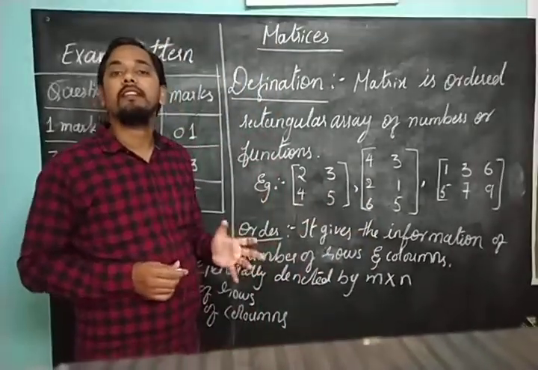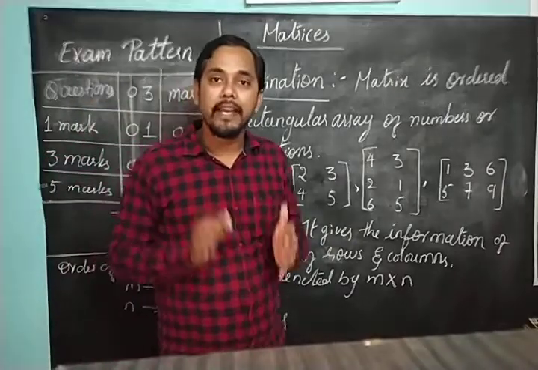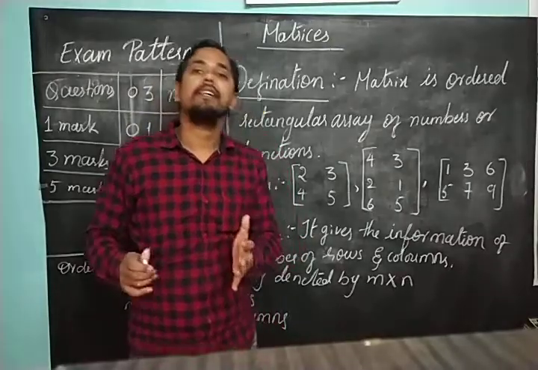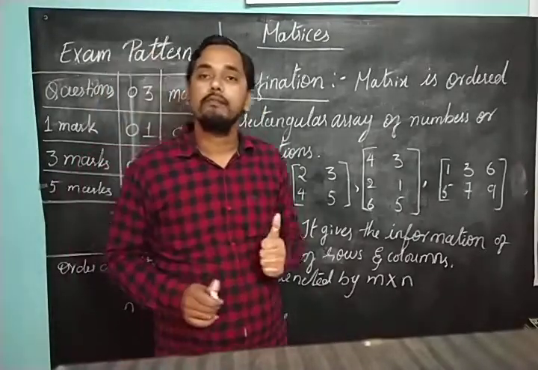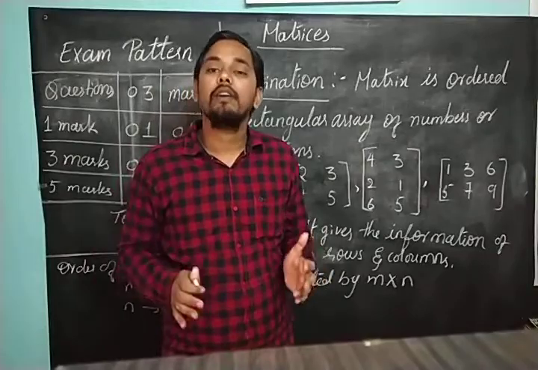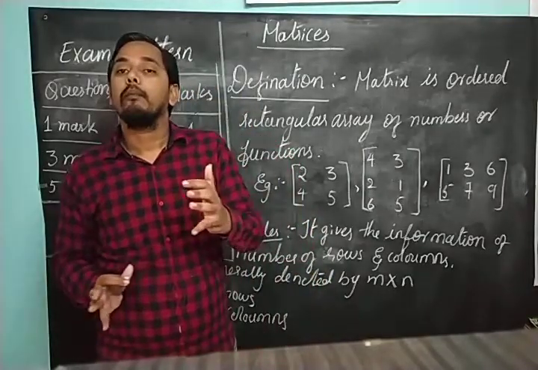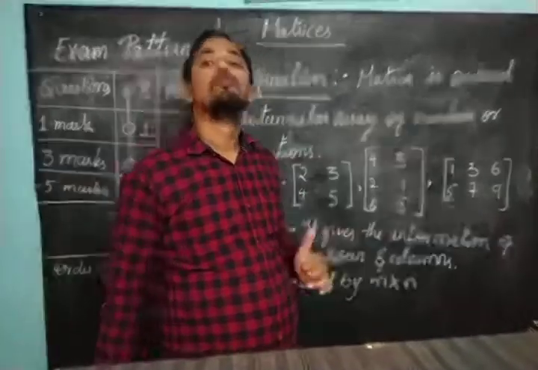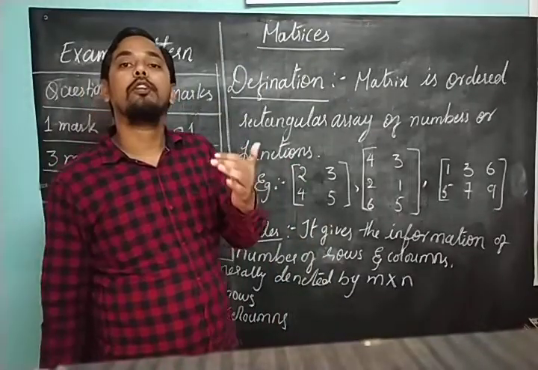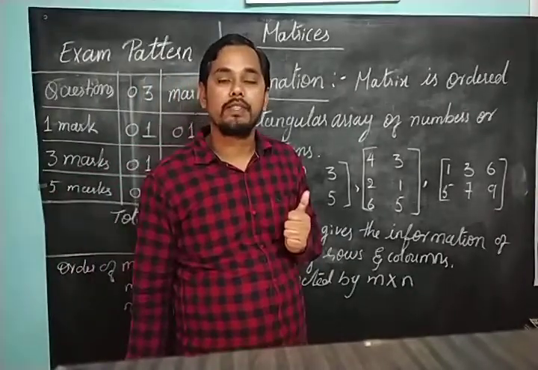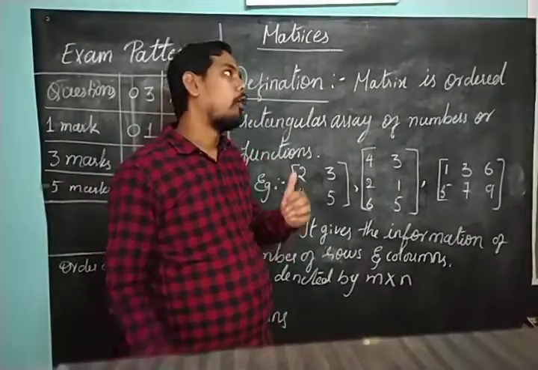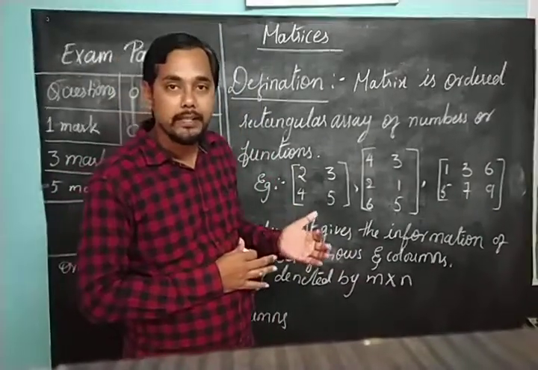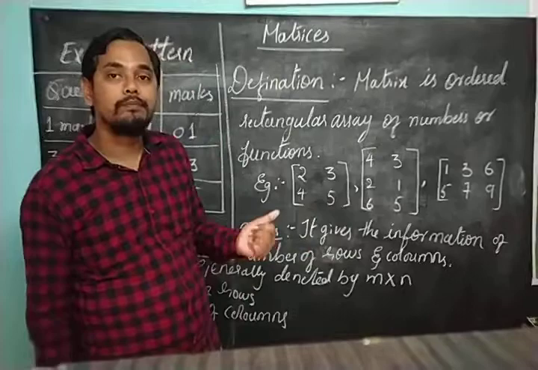It is as if we systematically place ourselves in a room or in a bus. For example, take the example of a bus. People sitting in a bus, if you systematically arrange them, then more people can be accommodated in the bus. So how do we arrange them systematically? You need to make them sit in rows and columns. That is the only pattern where more people can be accommodated in the bus. I hope that example is clear.